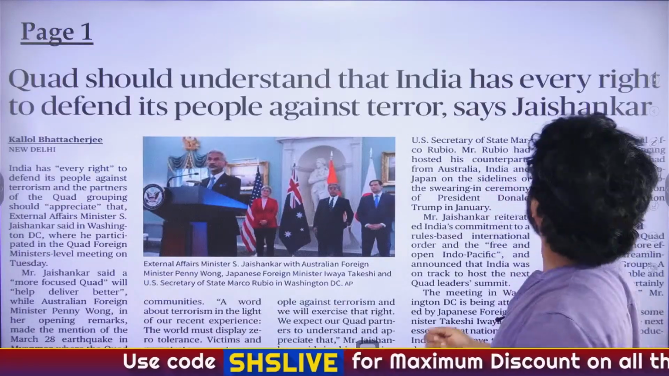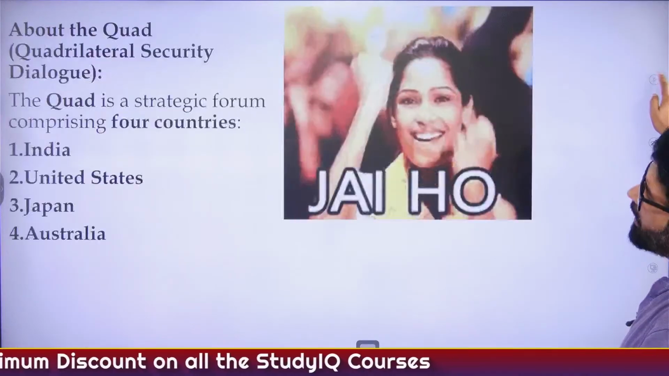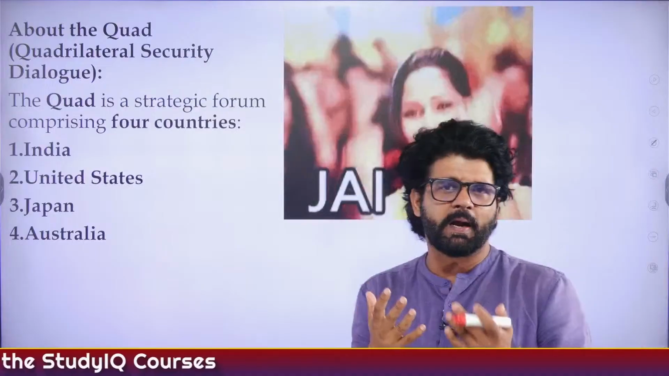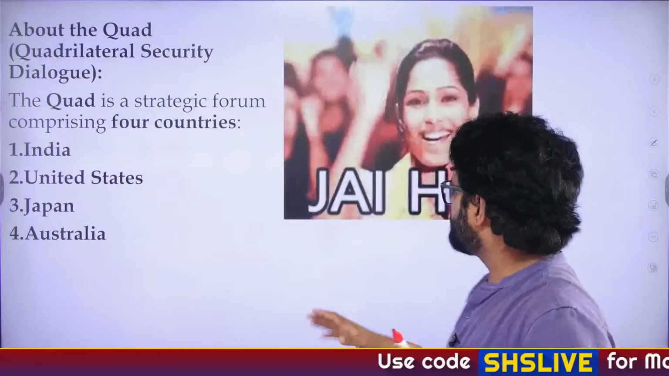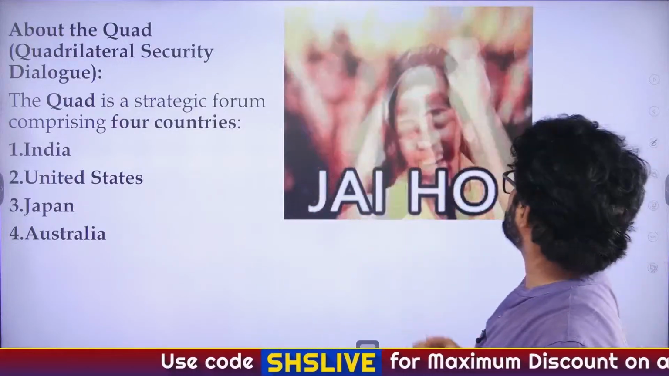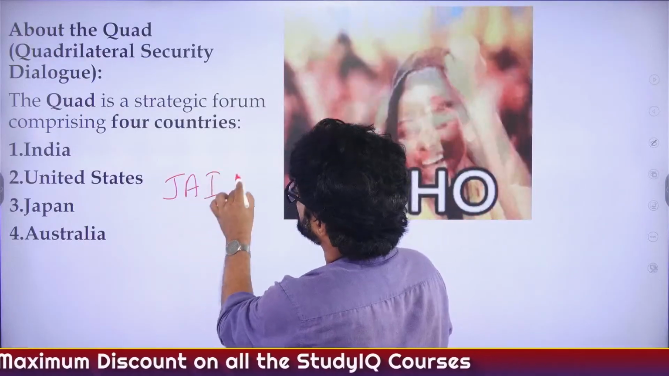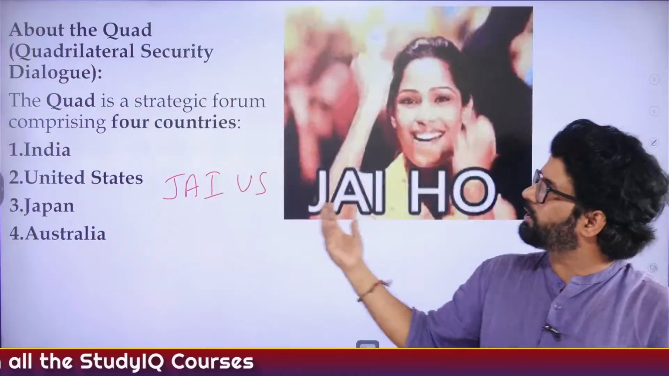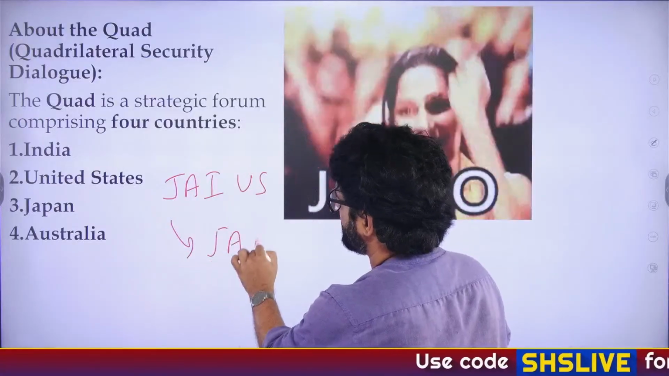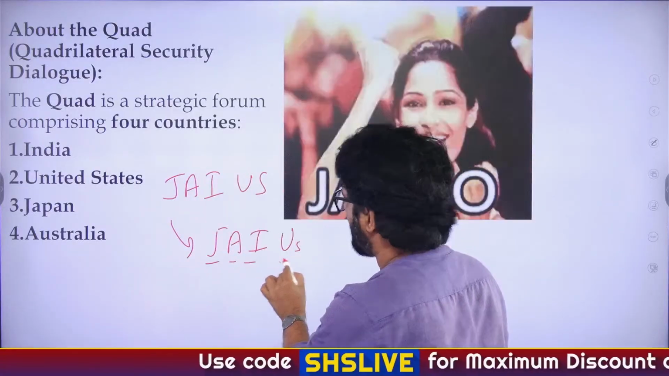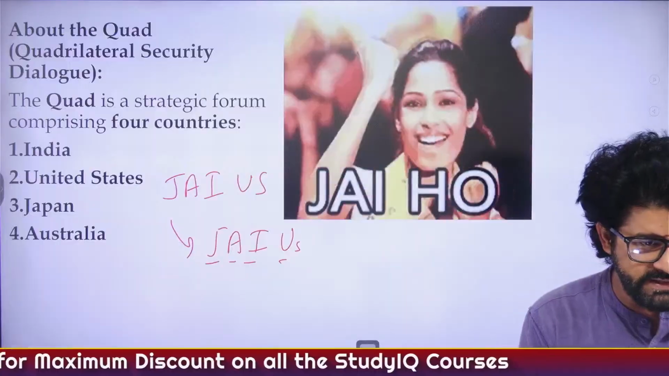So for Quad, the mnemonic is, I will show you one thing. As I keep on saying, in our time, parents also do these things. You have to remember this Quad. In our time, there used to be an actor called Salman Khan. There was a movie of his, Jai Ho. So Jai US. You have to remember Jai US. Jai US will help you in remembering the Quad countries. Pay attention to the capital letters: Japan, Australia, India and US. You have to remember these countries, they are important.